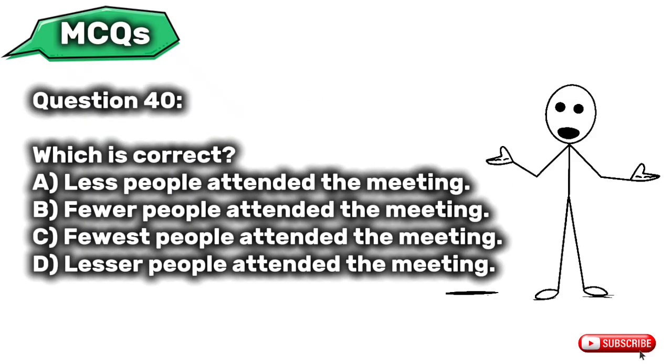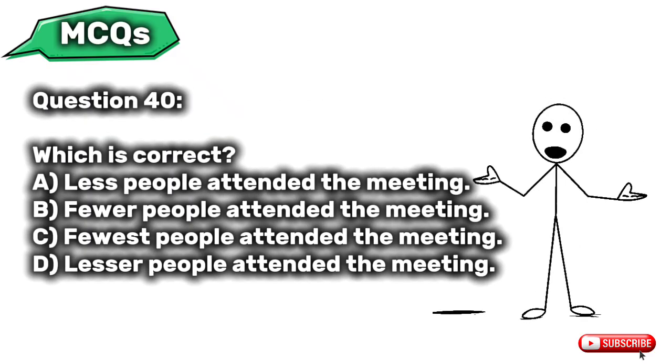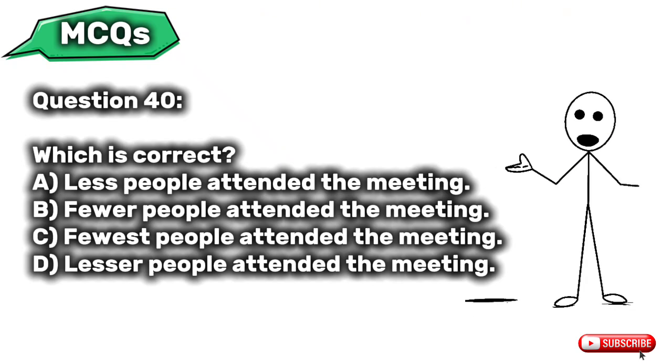Question 40. Which is correct? A. Less people attended the meeting. B. Fewer people attended the meeting. C. Fewest people attended the meeting. D. Lesser people attended the meeting.